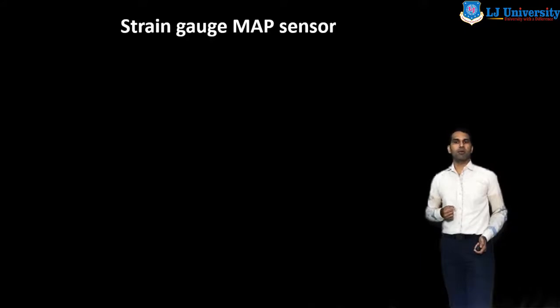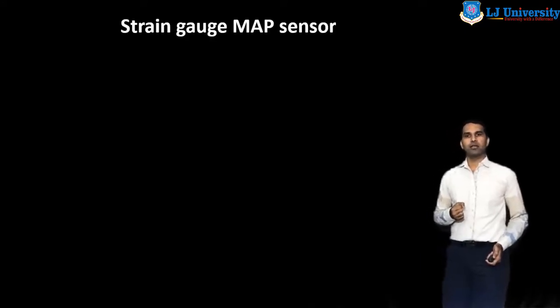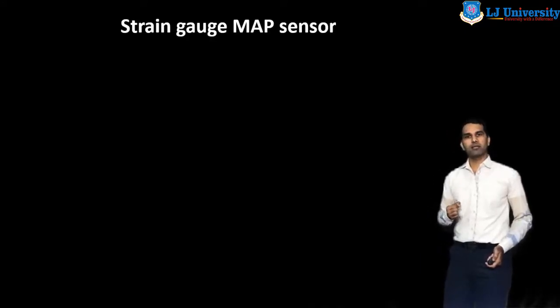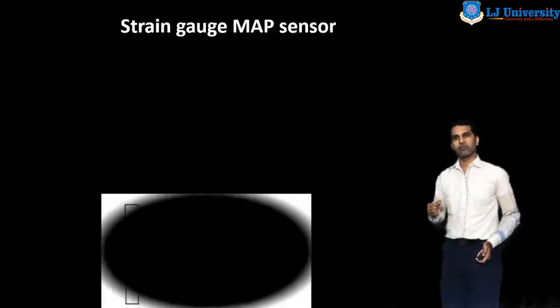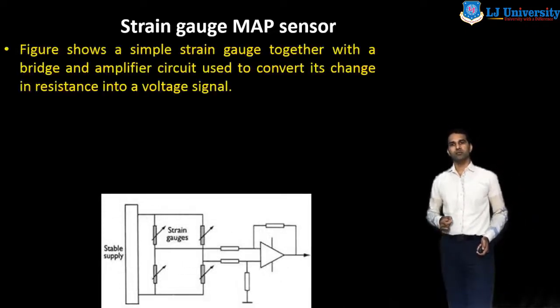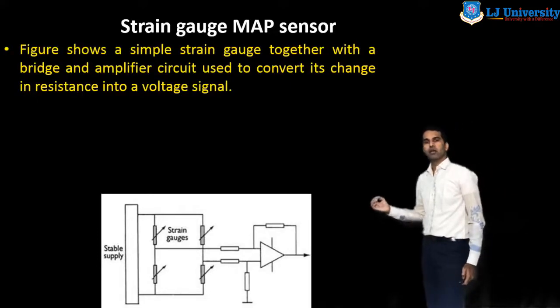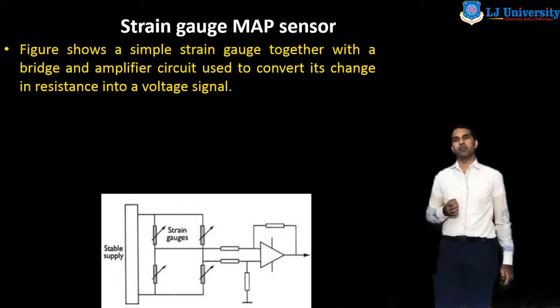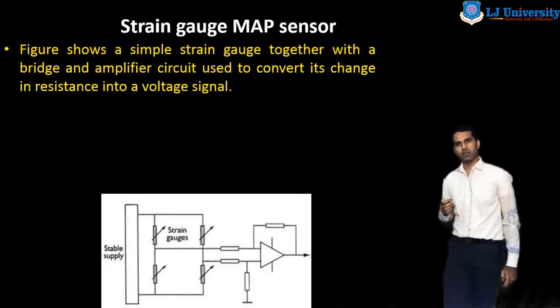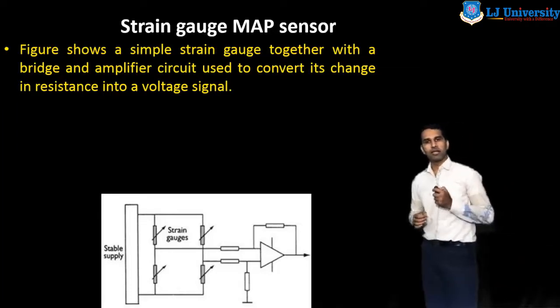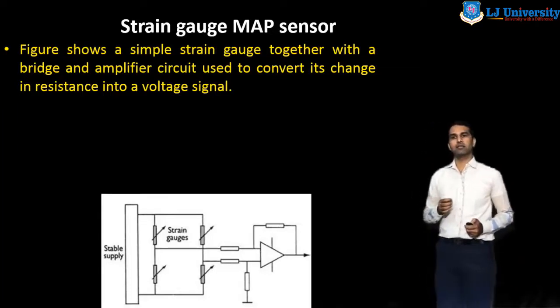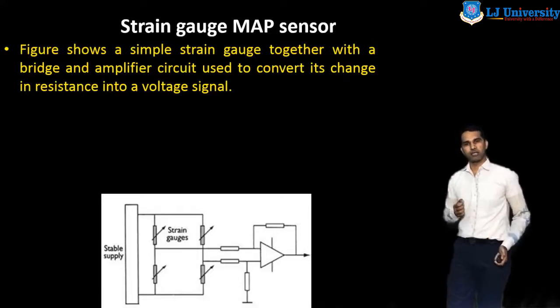Then we discuss the types of MAP sensor. The first one is the strain gauge MAP sensor. The figure shows a simple strain gauge together with a bridge and amplifier circuit used to convert its change in resistance into a voltage.